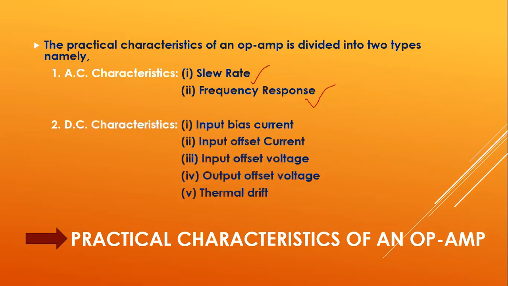Under DC characteristics, we have 5 different characteristics we are going to concentrate on. Those are the important characteristics. First one is input bias current. Next, input offset current. Next, input offset voltage. Next, output offset voltage. And the last one is thermal drift.